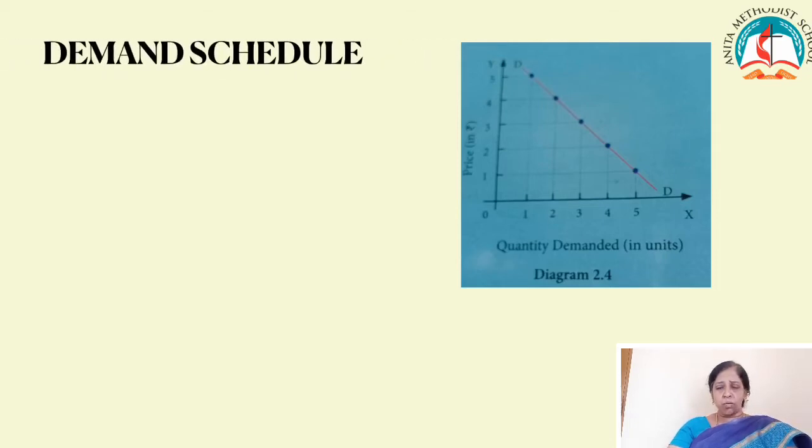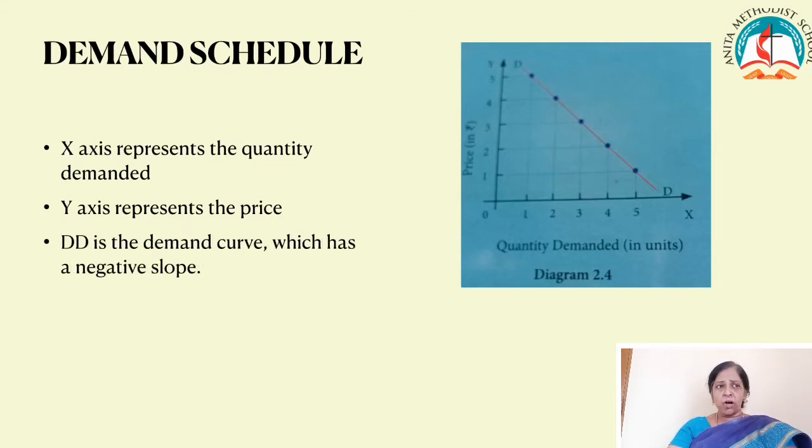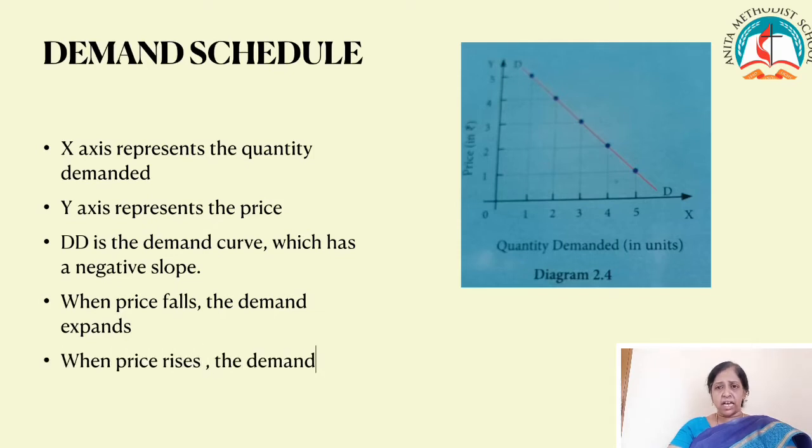Now, shall we learn the diagram explanation of this law of demand? X-axis represents the quantity demanded and Y-axis represents the price. DD is the demand curve which has a negative slope. It means it slopes downwards from left to right. Why does it slope downwards from left to right? Because when the price falls, the demand expands. And when the price increases, the demand contracts. And that is the meaning. That is why the law of demand curve slopes downwards from left to right.